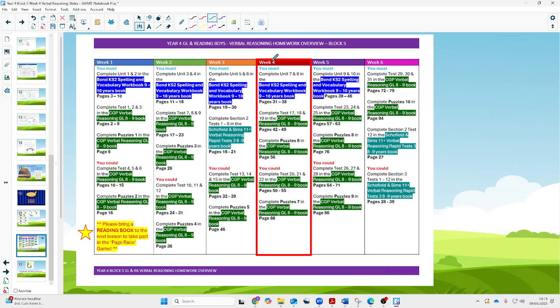And also here, in regards to your homework, you'll need to be focusing on the week 4 tasks. That's unit 7 and 8 in the Bond book, and then lots of little tests inside the CGP book. If you're able to do the You Could, even better. I'm sure the tutors will reward you for doing that, give you lots of tokens.